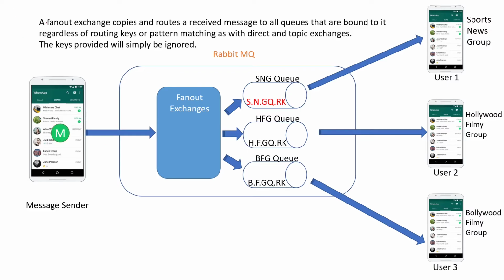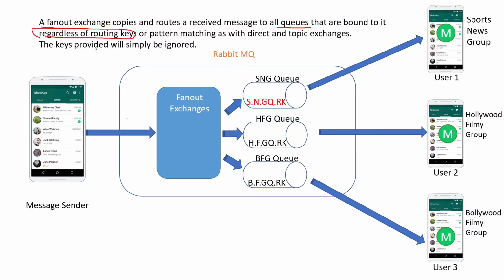As you can see at the top, a fan out exchange copies and routes a received message to all the queues that were bound to it, regardless of the routing key. When we are using fan out exchanges, we will not be using routing keys, because when the message reaches the fan out exchange, it will be duplicated and sent to all the queues and their respective groups.